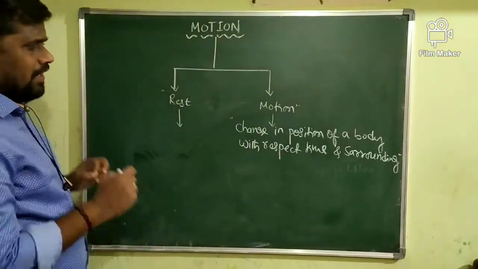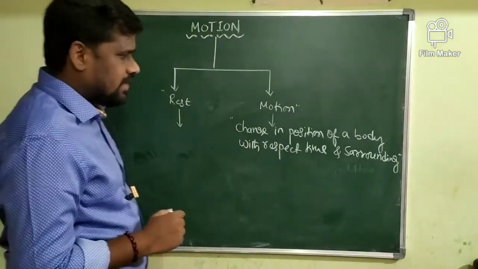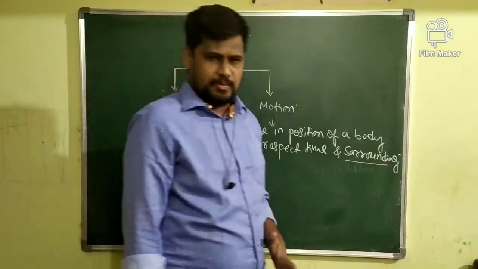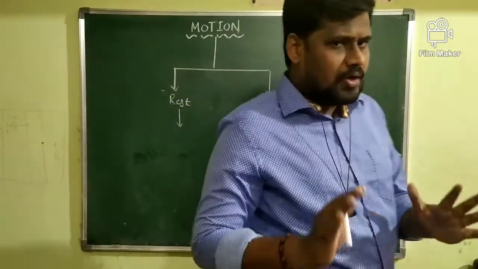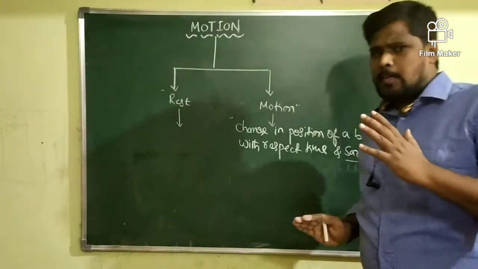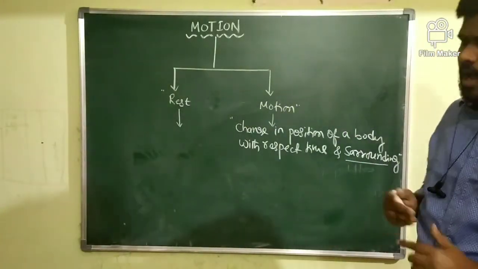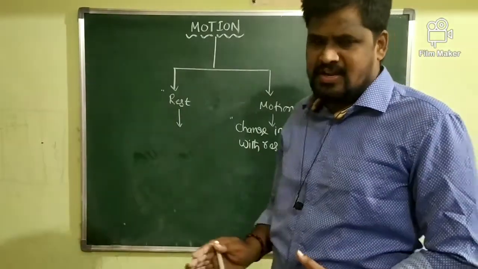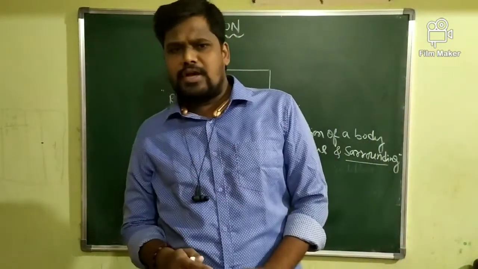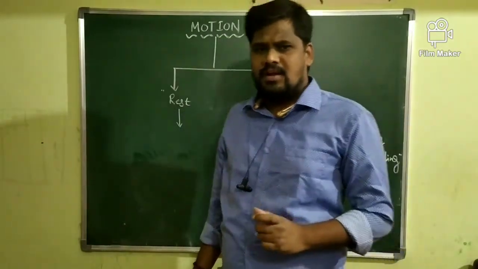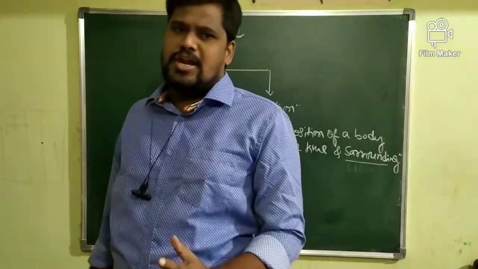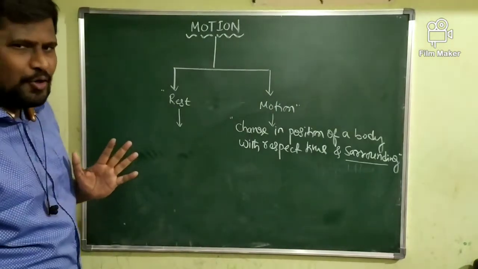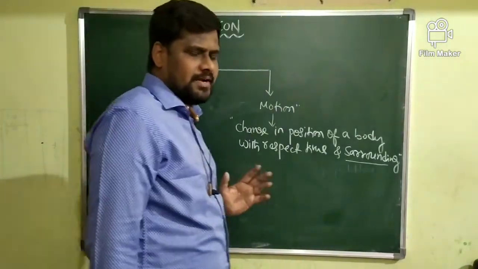So why am I repeatedly concentrating on the term surrounding or reference point? If you are not selecting a proper reference point, or if you are not taking proper surroundings, then it is very difficult to tell whether the body is in the state of rest or in the state of motion. Try to understand this one.